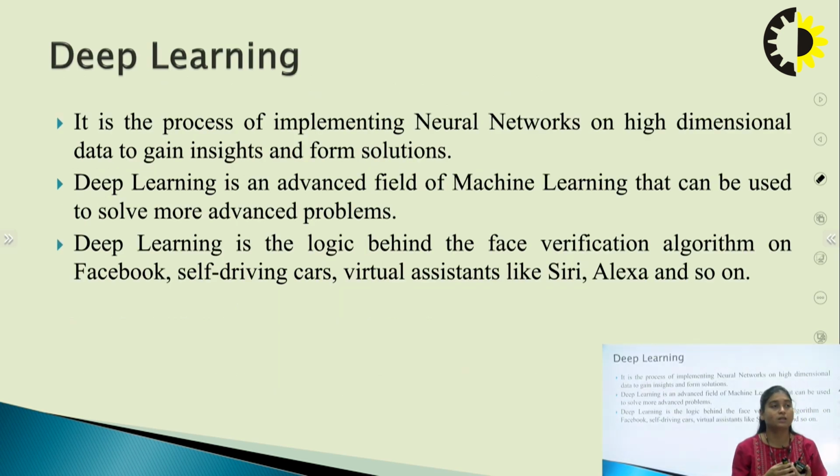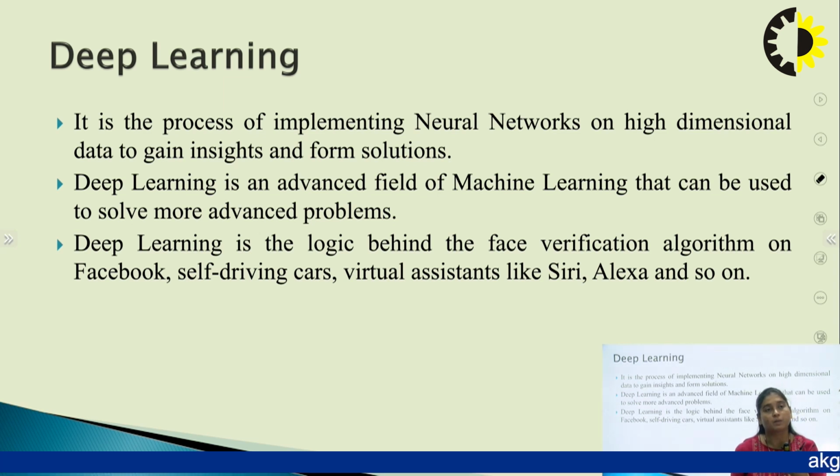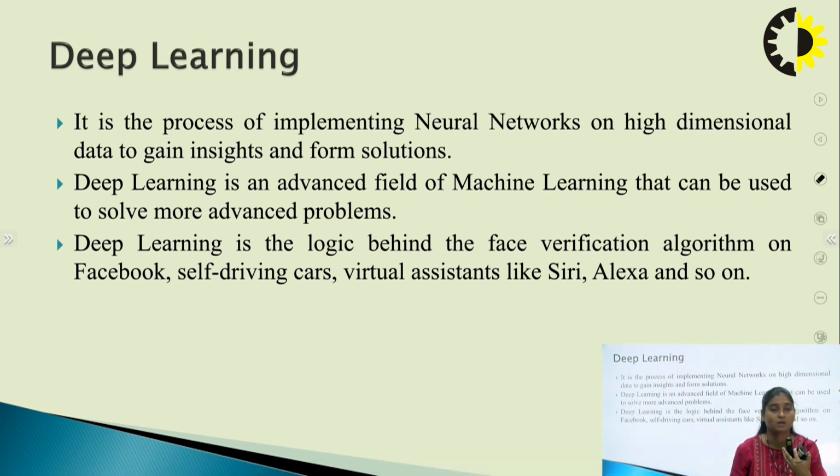Now moving on, the next is deep learning. Deep learning is a subset of machine learning, and it's a process of implementing neural networks. The major concept we use in deep learning is neural networks, the neurons, of which there are millions in our brain. So the concept of neurons is very major in deep learning, and deep learning is all about neural networks.